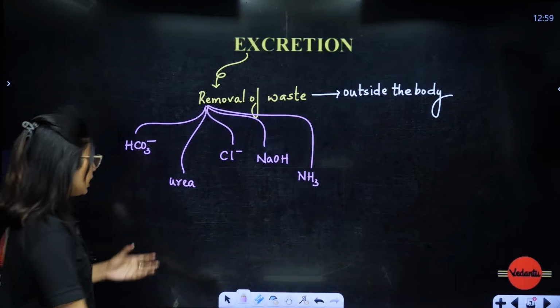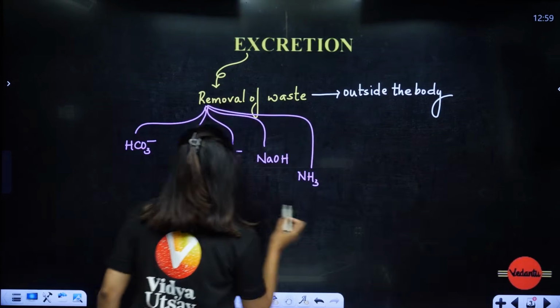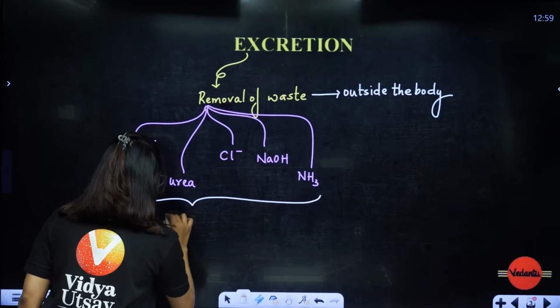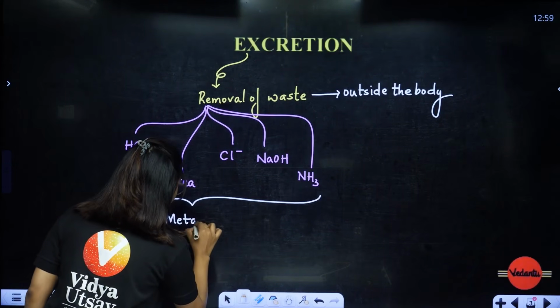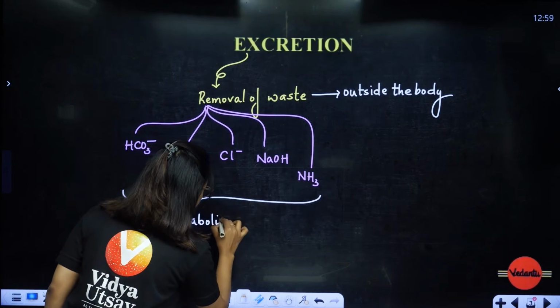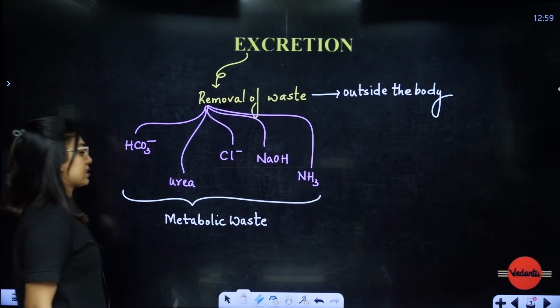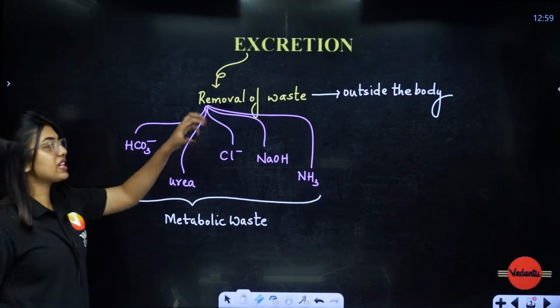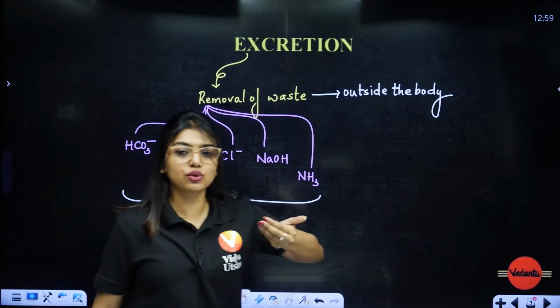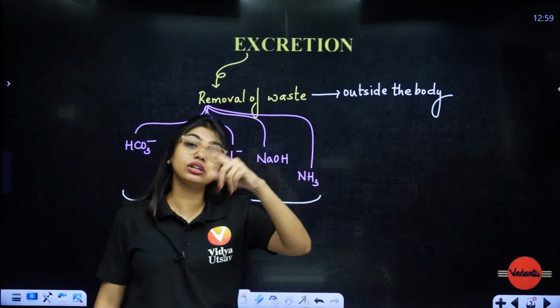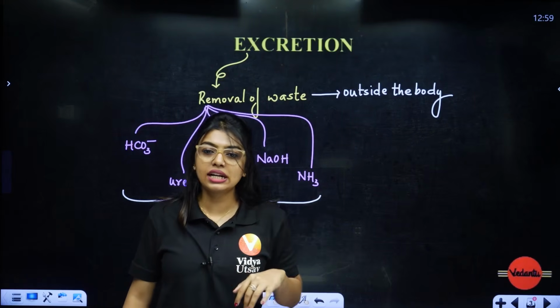So all these are considered as metabolic waste. Metabolic waste. Clear? So students, removal of waste outside the body. Do not confuse it with fecal matter, because fecal matter is removed by your digestive system.